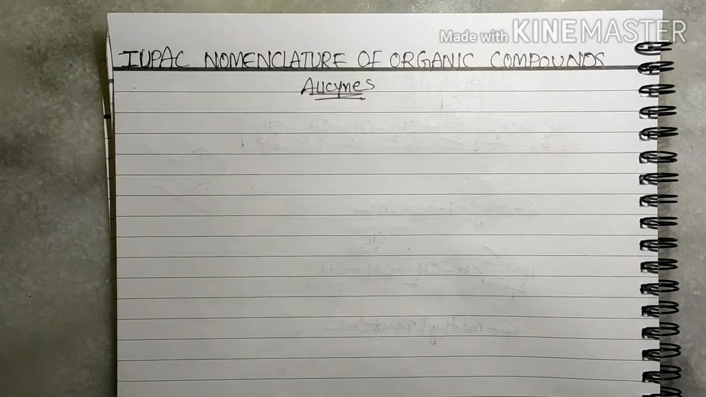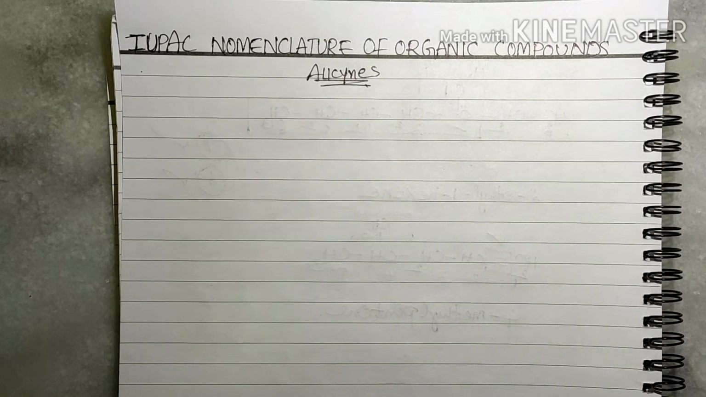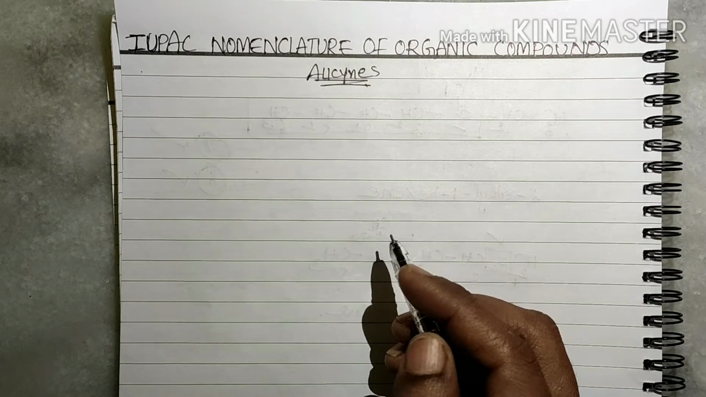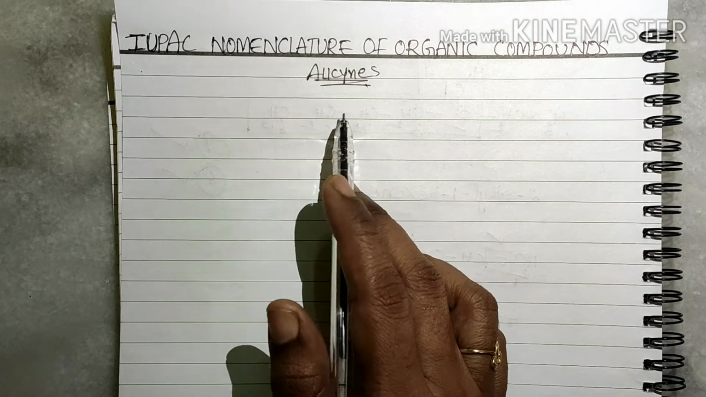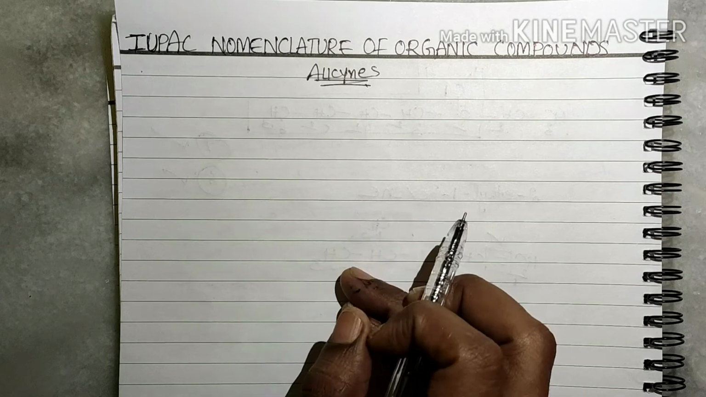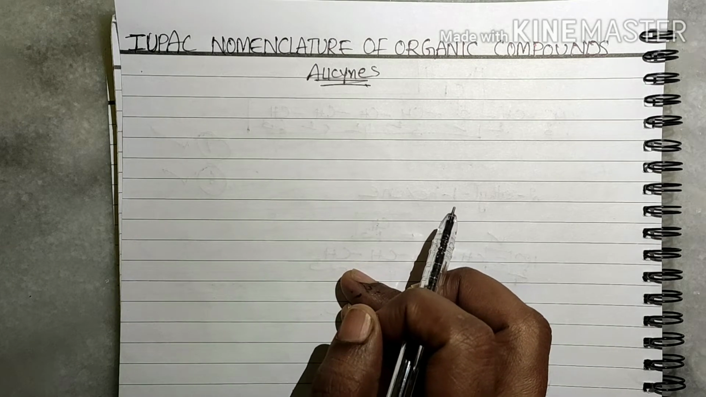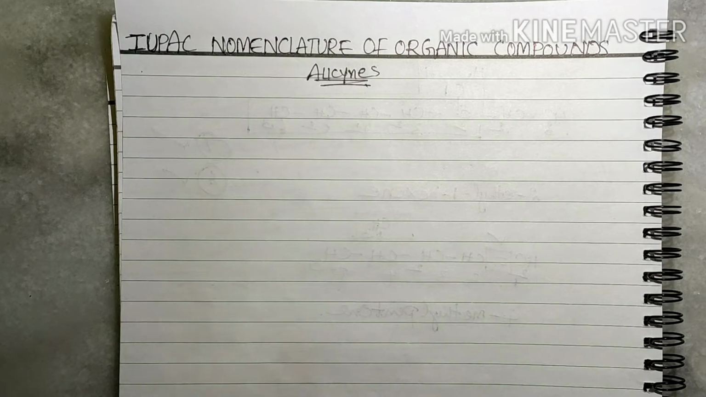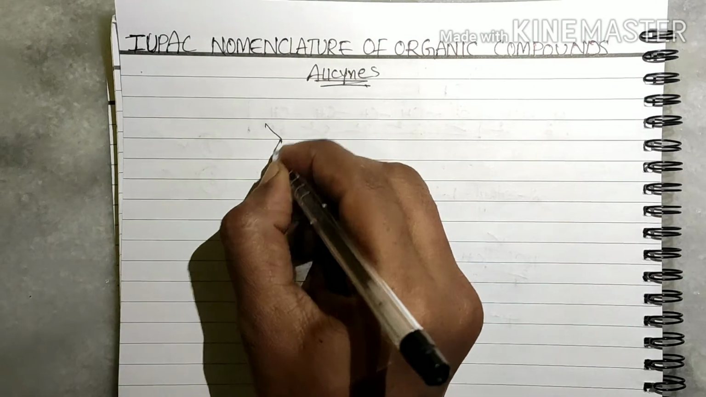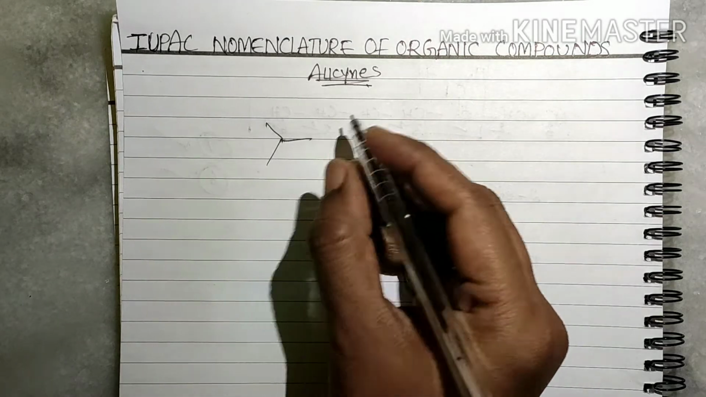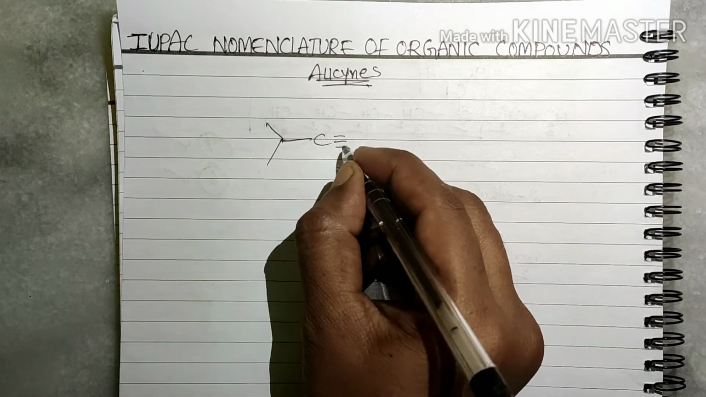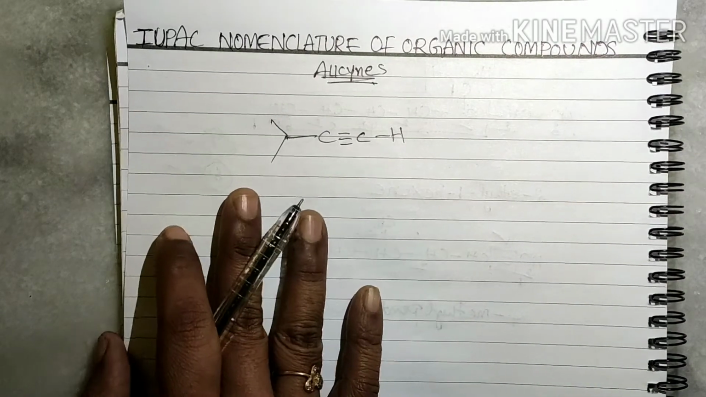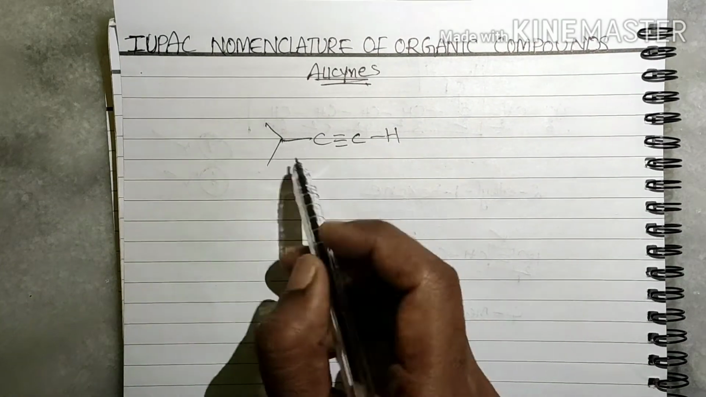Okay. What are the rules we followed for alkanes and alkenes? The same rules are applicable for alkynes, but a few variations are there. Now we'll discuss with examples. Let us start with a simple example. Here I am taking bond line structures. Already we discussed what bond line structures are.